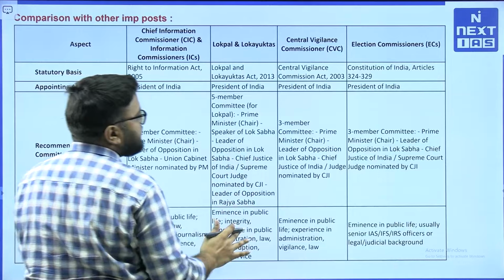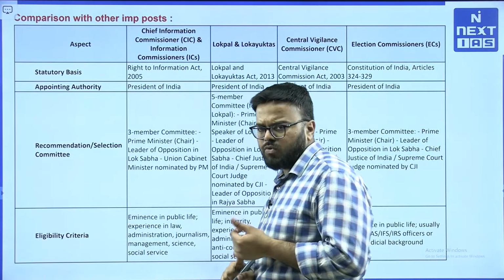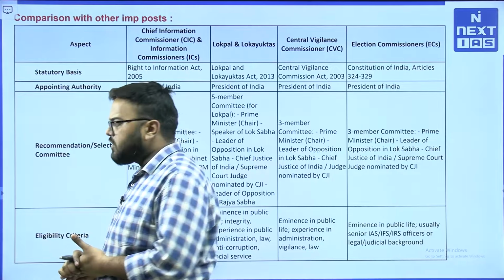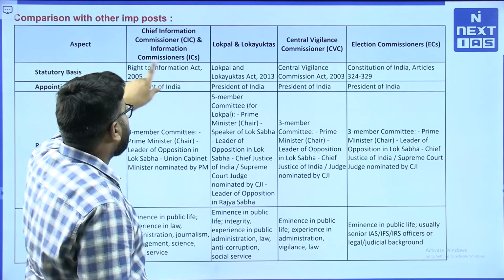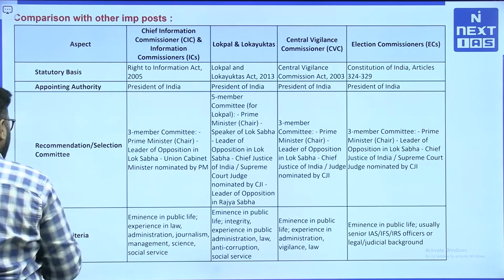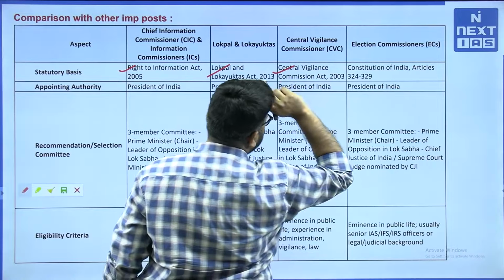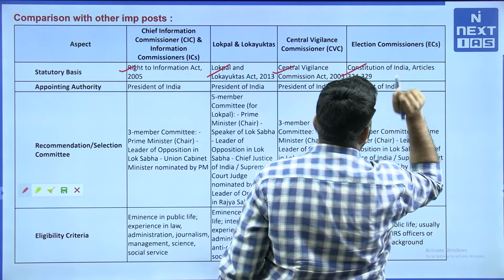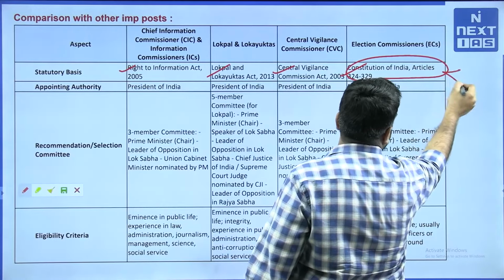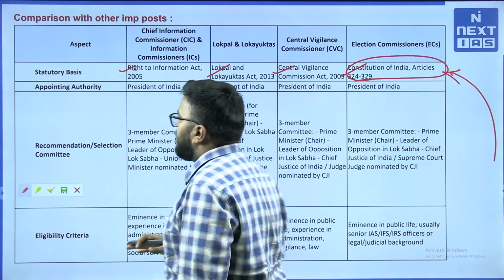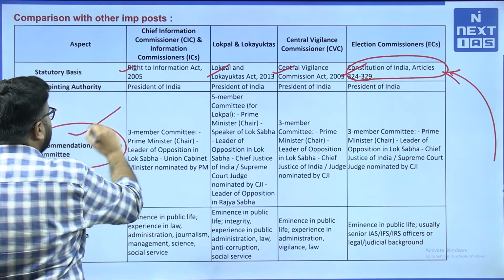So, this particular chart here is very important. Such charts you can prepare for all the constitutional and non-constitutional bodies, so that you can have all the information at one place. So, for example, aspect you can see the statutory basis, CIC and IC we have Right to Information Act particularly, and then for Lokpal and Lokayuktas we have 2013 Act, for CVC we have Central Vigilance Act of 2003, and Election Commissioner we have Constitution of India Article 324 and 320 through to 329. So, Election Commission is obviously a constitutional body. Appointing authority is obviously President. Selection committee, recommendation and selection committee, this is the main part here.